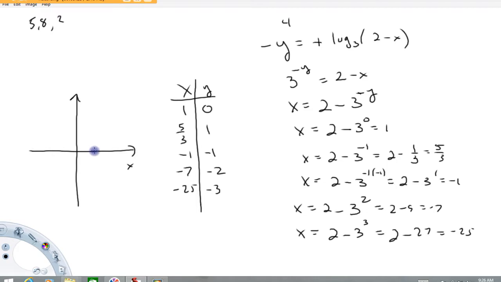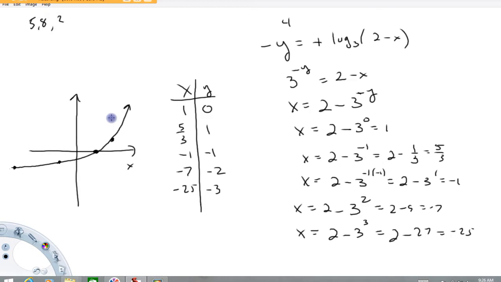Okay, as we graph it, 1, 0, and this is just going to be a real rough sketch. Let's see, 5/3, it's a little short of 2, 1, -1, -1. Now I haven't done this quite to scale here, so -7, 2 is way over and 2 down just slightly. -25, -3 is way to the left and barely down. Maybe something like this. That's just intended to be a rough sketch. I think that's probably good enough for this problem. And as I look at the solutions, the sketches look something like this.